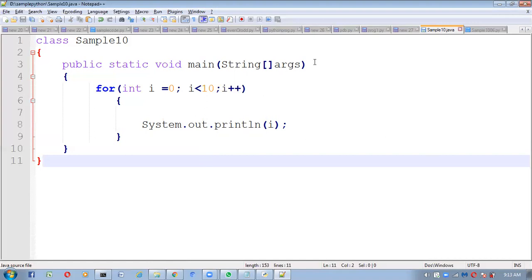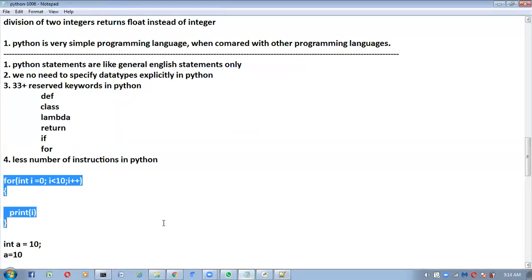Right? So now try to understand in Python how to write the for loop. And don't worry, we have a separate topic for this, and there are separate looping statements, and we will discuss each and everything in detail. Then here, see how to write that for loop, and you will get normal English language statements.